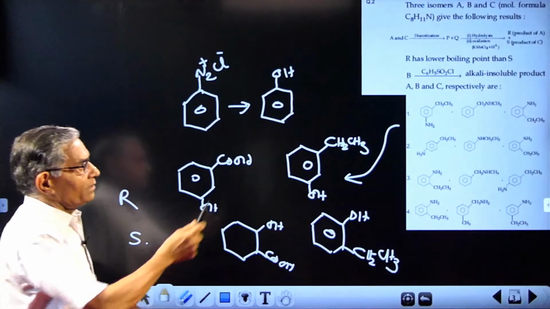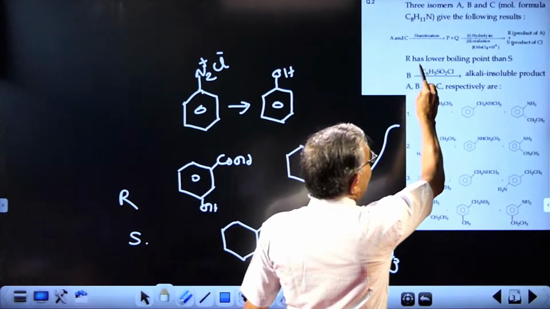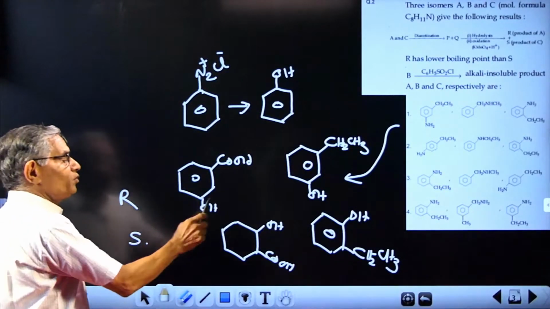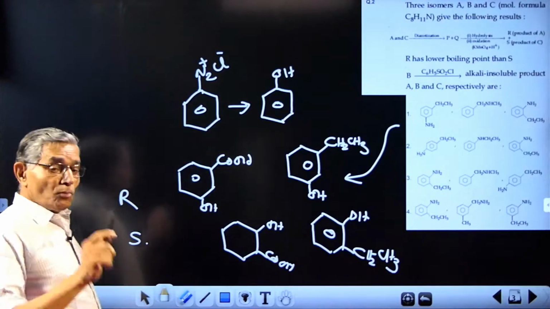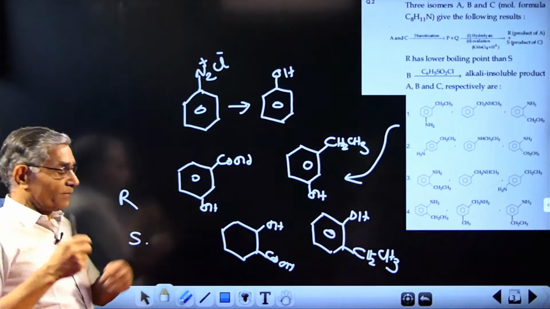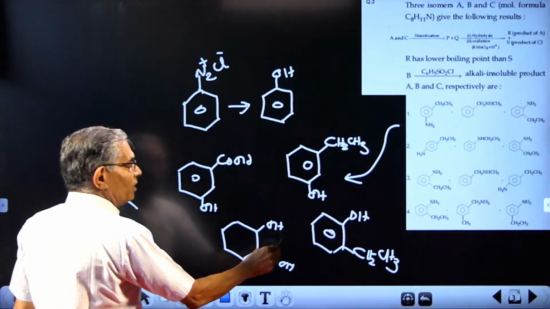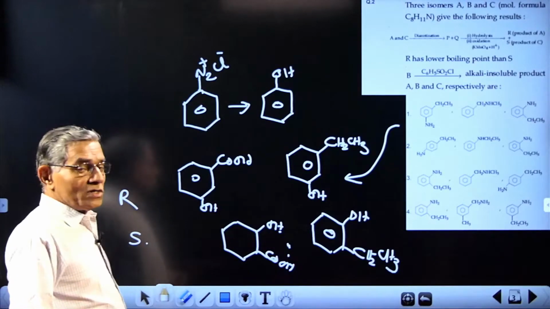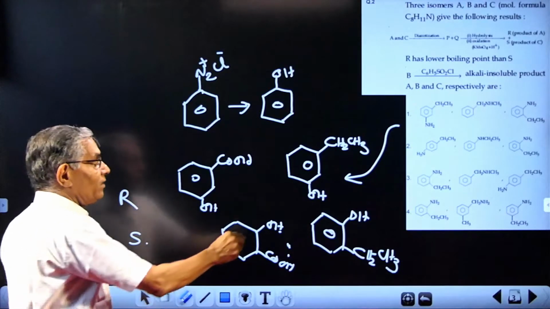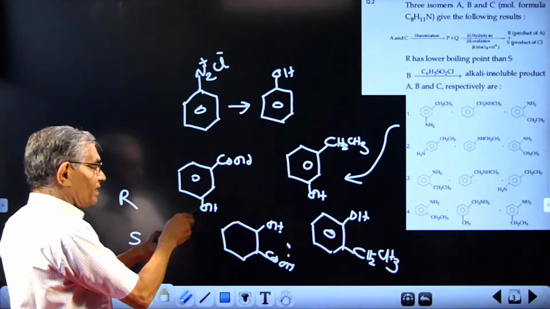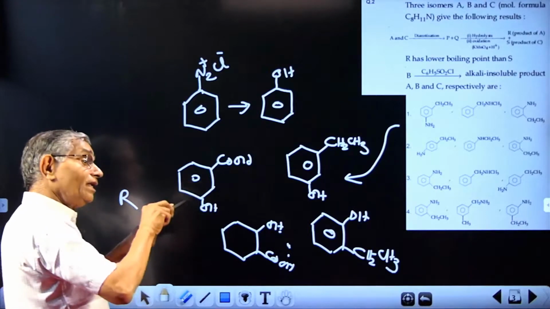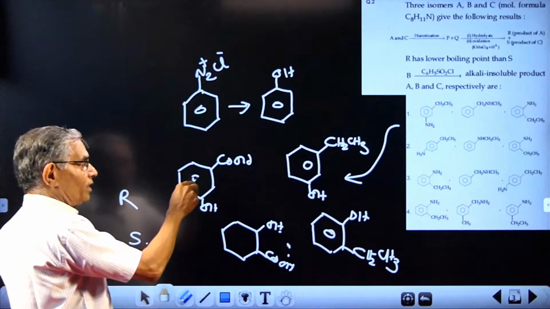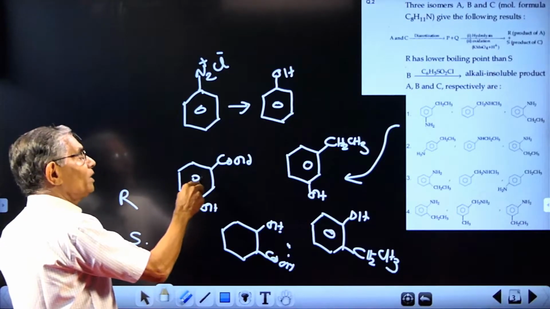Now how to distinguish? There is something given like R has lower boiling point than S. So compare these two, which will have higher boiling point. Boiling point is affected by association. In this case, we have intramolecular hydrogen bonding, with OH and COOH being side by side, very close to each other. But in this case they are far away, and it will have intermolecular hydrogen bonding. So there is association due to intermolecular hydrogen bonding in this case. So naturally, they should have higher boiling point.